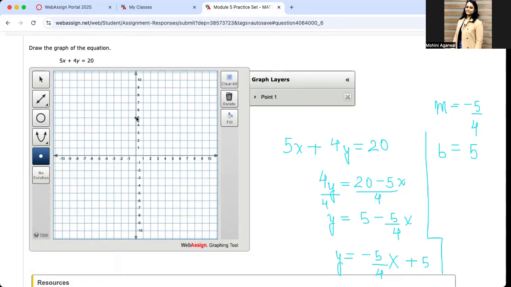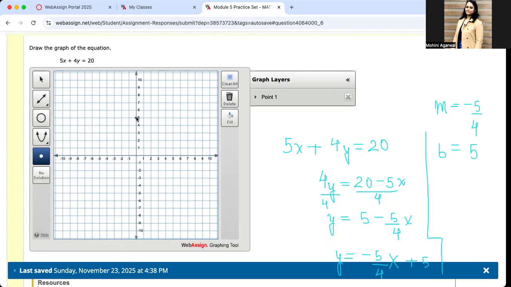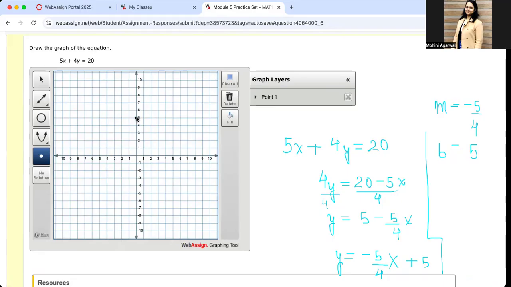Now as it is a negative slope, the line would be a decreasing line, a downward line, like we are coming down the hill. So negative 5 over 4 means 5 steps down and 4 steps left. So 1, 2, 3, 4, 5, 5 steps down, and 4 steps left because the denominator is 4. 1, 2, 3, 4. Please plot that point.